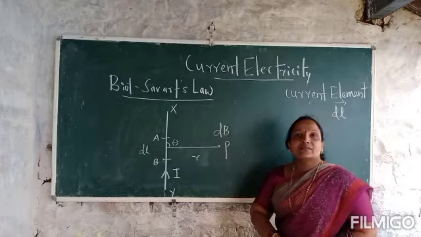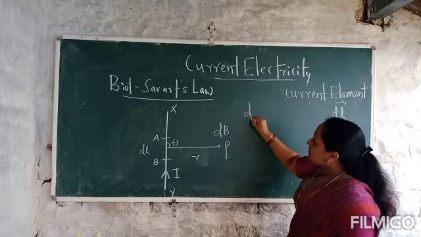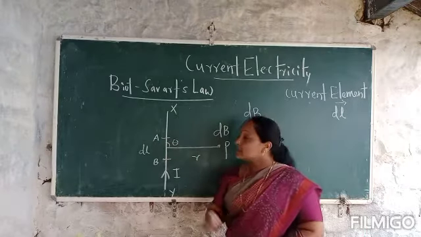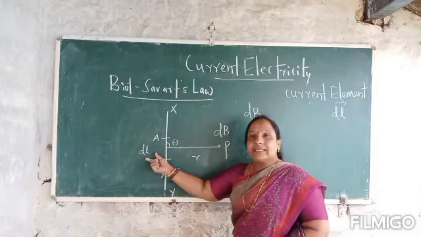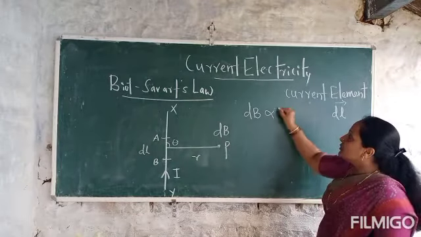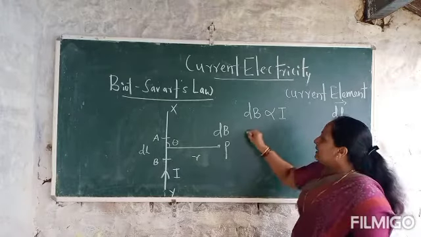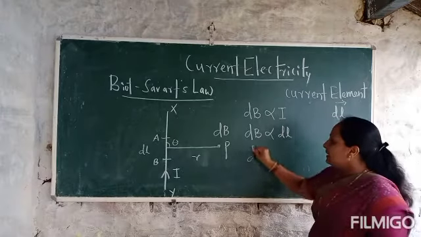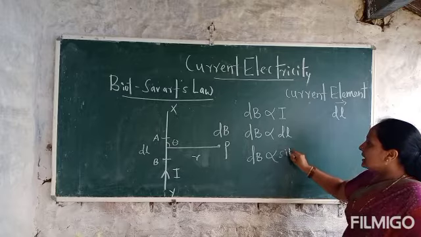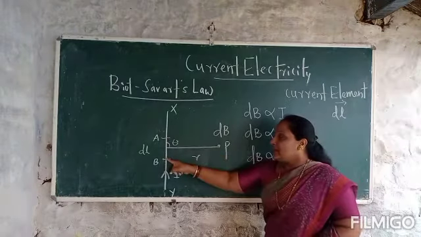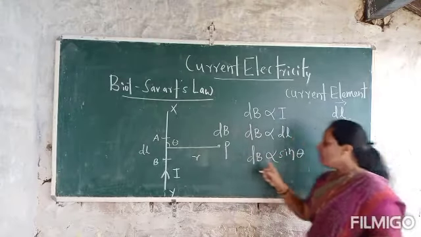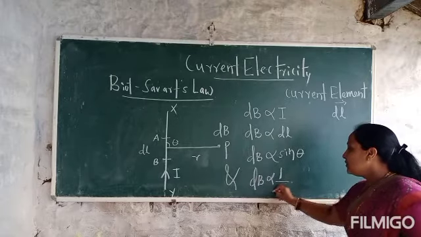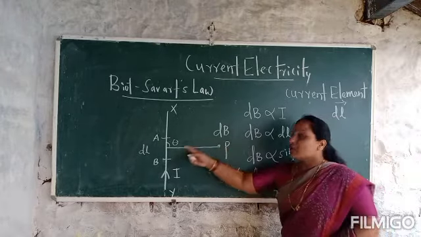Let us take dB as the magnetic field at P. This dB, the small magnetic field at P due to the small portion of the conductor carrying current I, length dl, is directly proportional to the current flowing through the conductor, directly proportional to the length of the current element, and directly proportional to the sine of the angle made by this current element with respect to the line joining the point P. And also it was observed that dB is inversely proportional to the square of the distance of the point P from the current element.